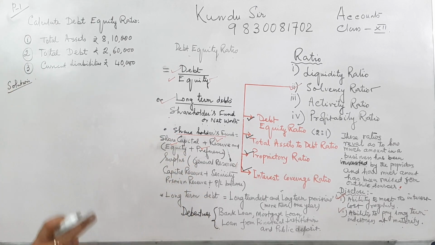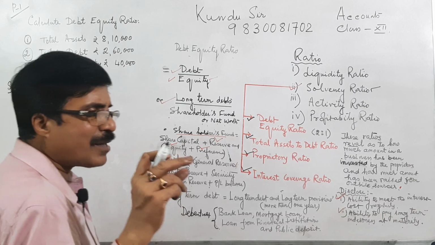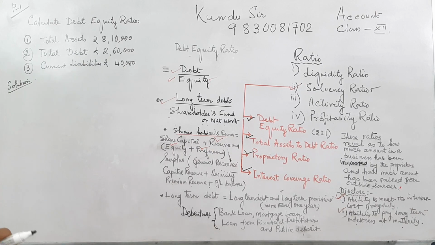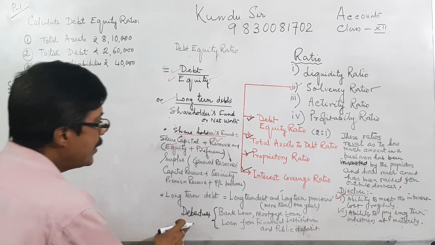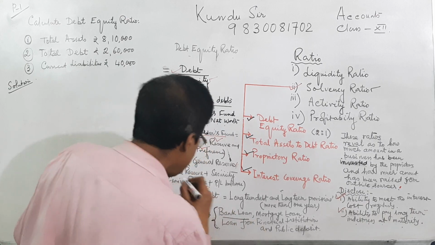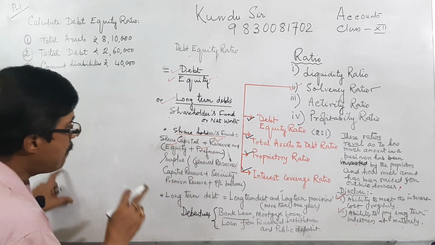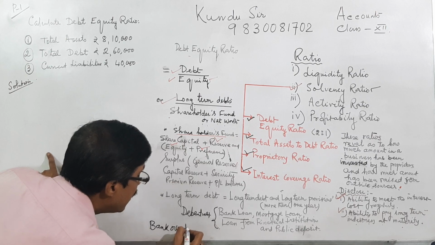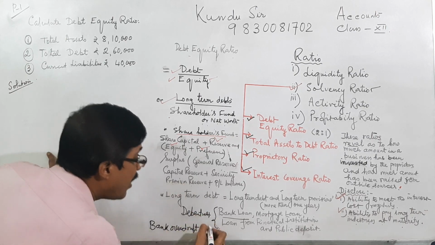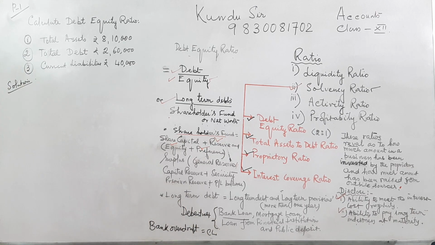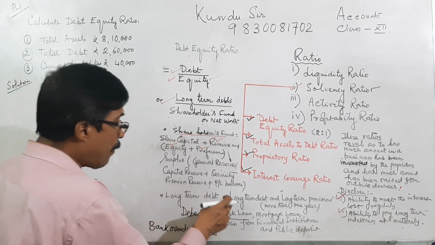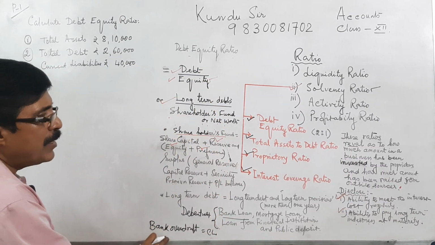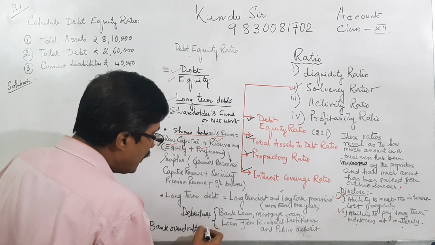But please memorize here, it is most important. Students, at the time of doing the problem in the examination, when they are in a hurry, sometimes make a mistake. The mistake is: bank overdraft is not a bank loan, it is not a long term liability. Bank overdraft is short term, it is a current liability, not a long term liability. That is, bank loan is a part of long term debt, but bank overdraft is a short term debt, it is to be included in this.